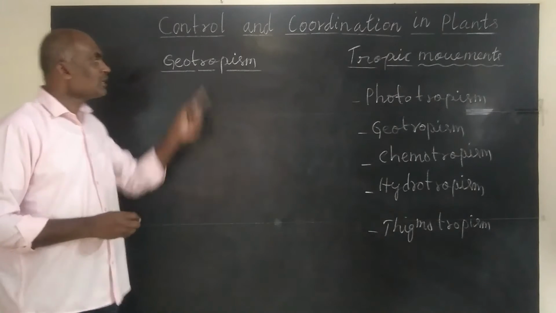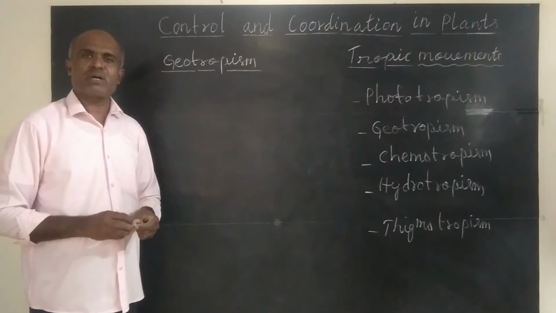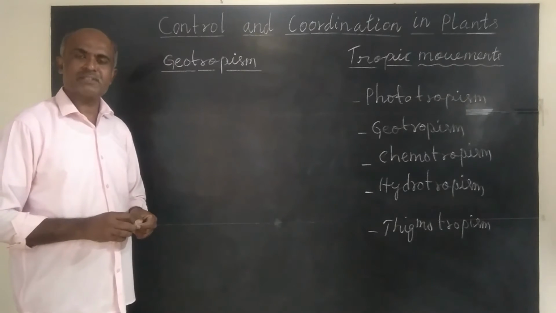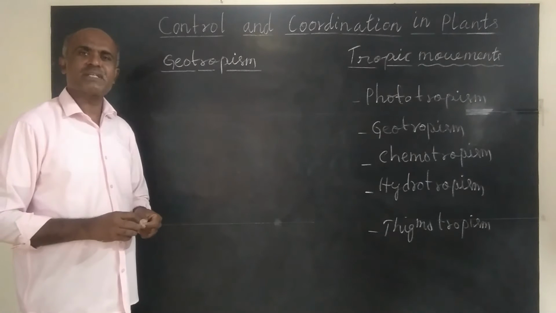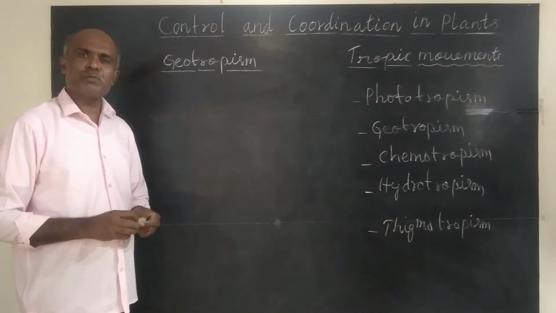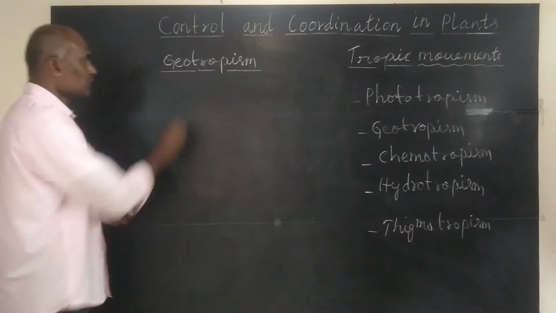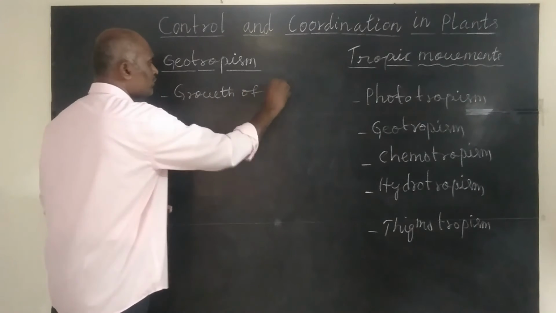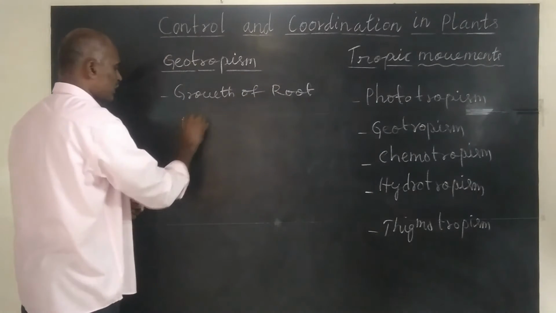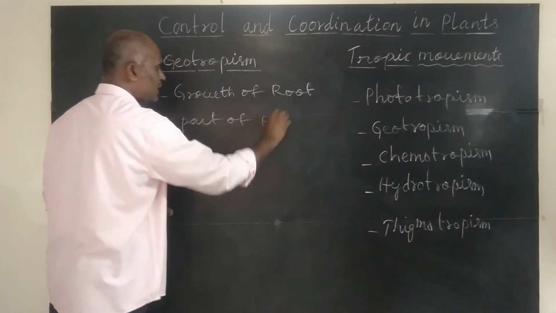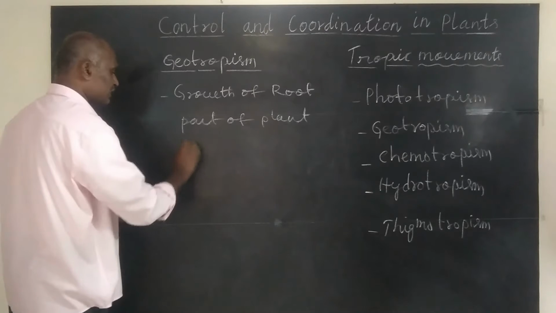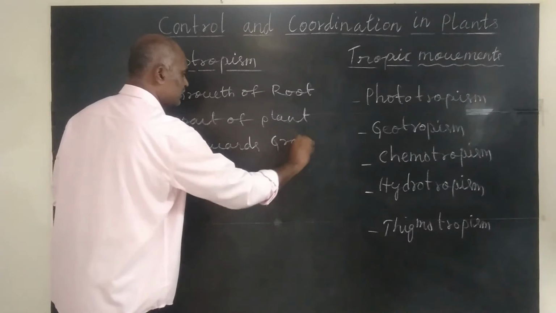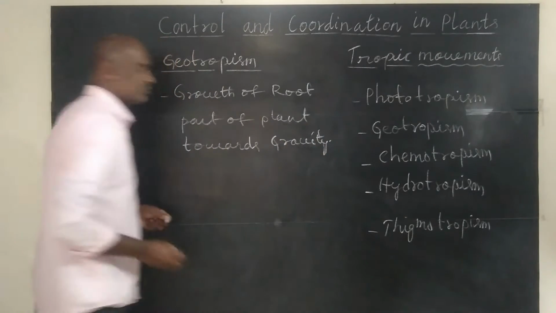Now let us understand what are geotropic movements, or what is geotropism. The movement of root part of plants towards gravitational force is geotropism. These movements are geotropic movements. So growth of the root part of plant towards gravity is called geotropism.